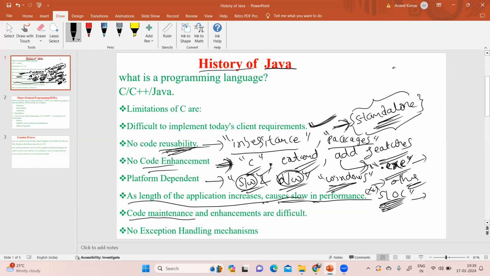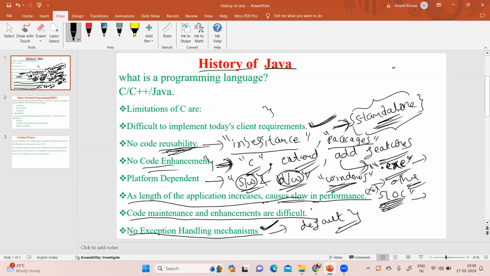Next, code maintenance and enhancement are difficult. Already I discussed that here. Next, no exception handling mechanism. I already discussed the exception handling mechanism in a separate lecture, where you can find what the use of this exception handling mechanism is. In C there is no default exception handling mechanism. In Java we have a default exception handling mechanism. So these are the limitations in C.